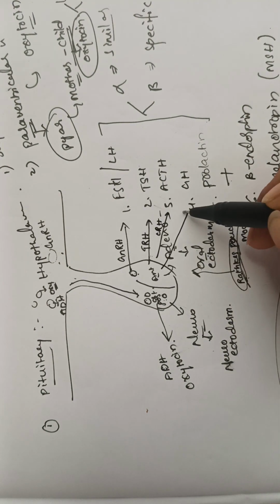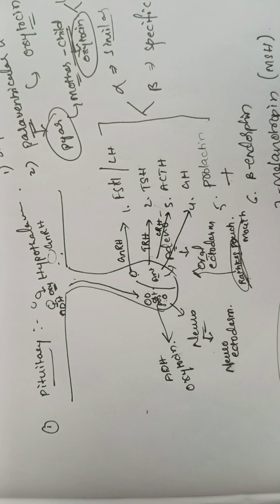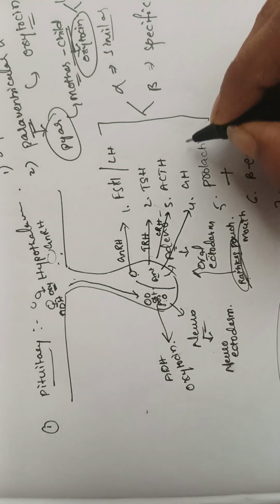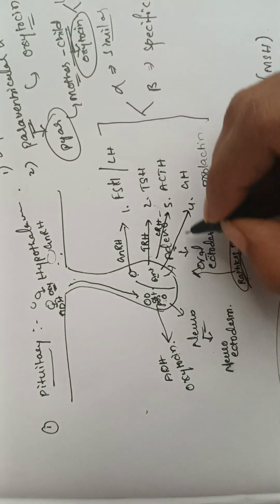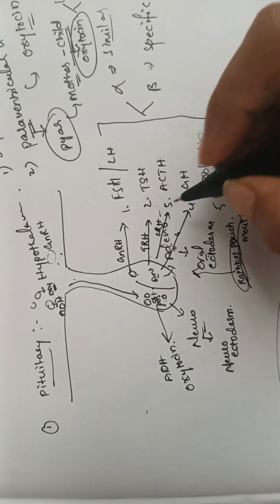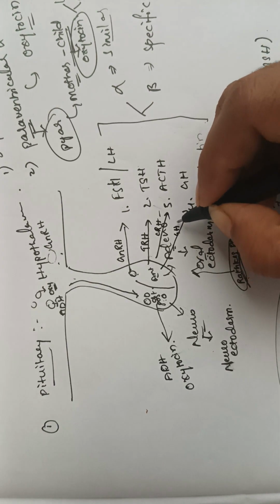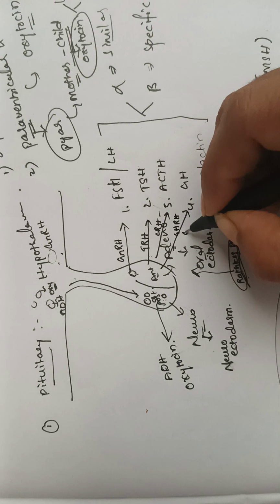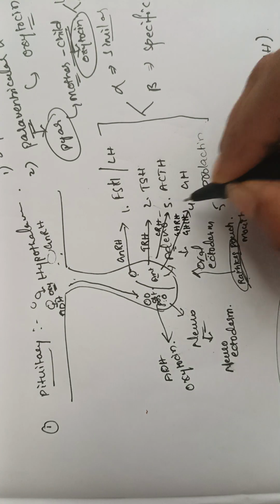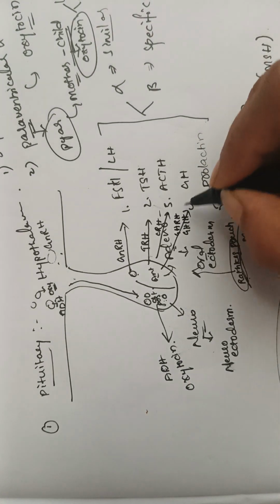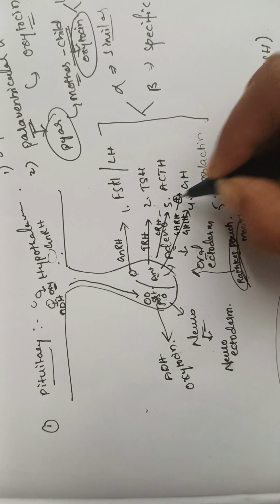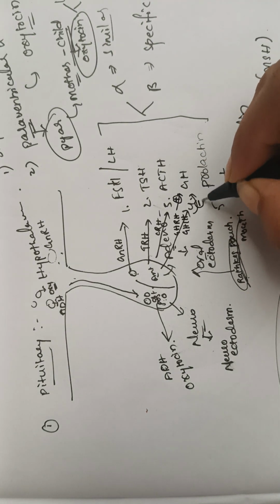Like that, for growth hormone, we have two hormones: growth hormone releasing hormone and growth hormone inhibiting hormone. Obviously, the releasing hormone stimulates the growth, the inhibiting hormone inhibits the growth.